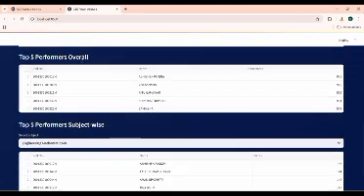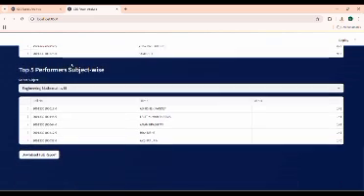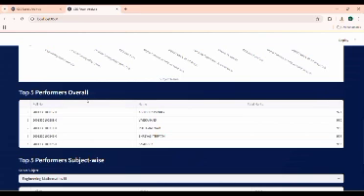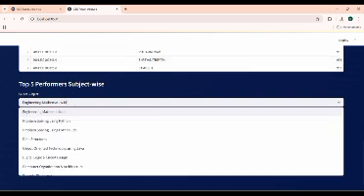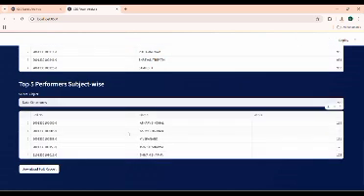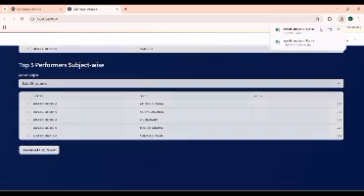Next section is the overall top performers in the combined examinations as well as subject-wise. For the top 5 performers overall, their roll numbers and names have been mentioned. The next section is the top 5 performers subject-wise. Here we have provided a drop-down section, so you can choose a subject whose top performers you want. For example, data structures. Here we can see the names have changed, and the roll number as well as the name as well as the marks have been provided of the top 5 performers. We can also download this.